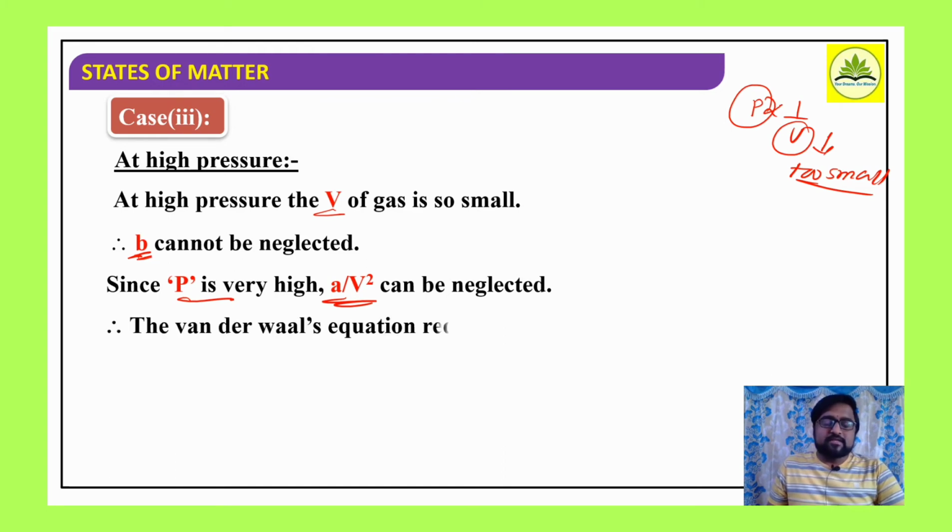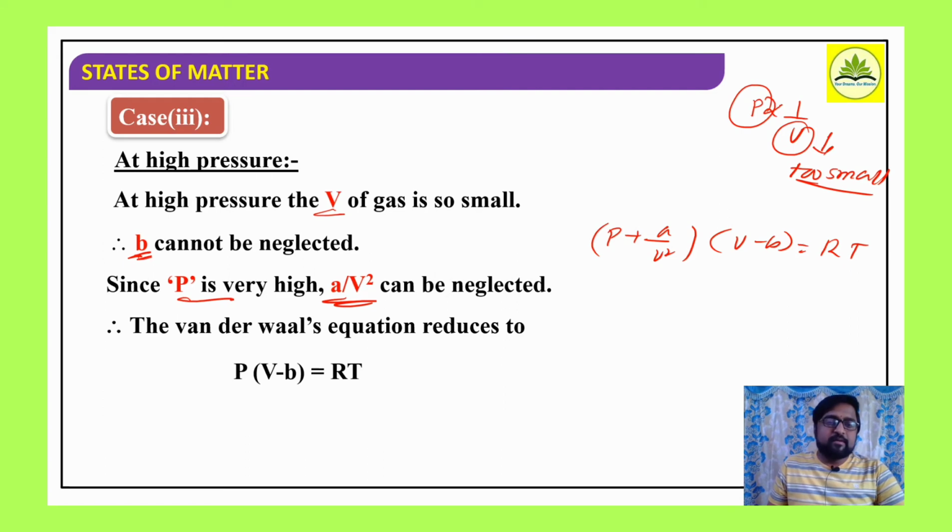Therefore, if I consider the van der Waals expression again, it reduces to what? The van der Waals expression is P plus a by V square into V minus b is equal to RT. Now in this expression, as pressure is too high, the pressure correction can be neglected, so remaining will be P into V minus b, since the volume of a gas is small and therefore b cannot be neglected, which is equal to RT.